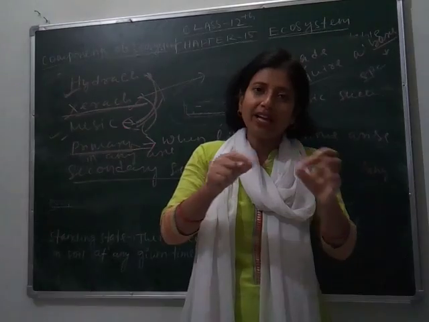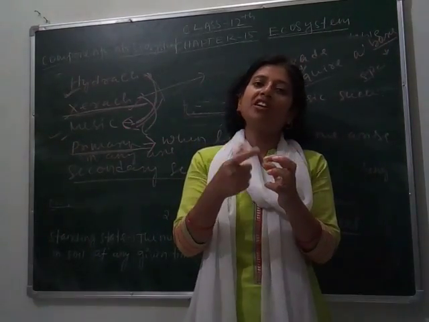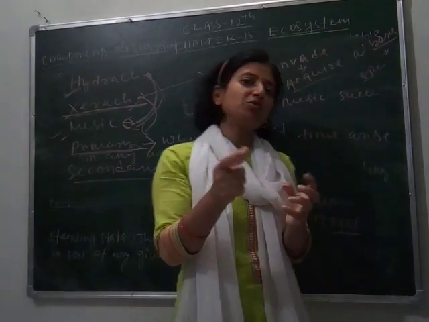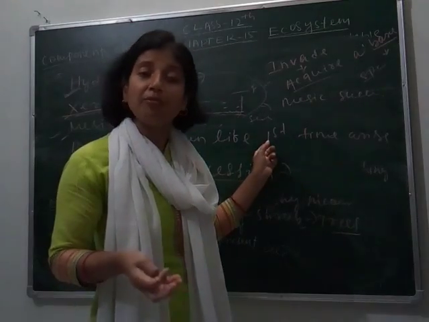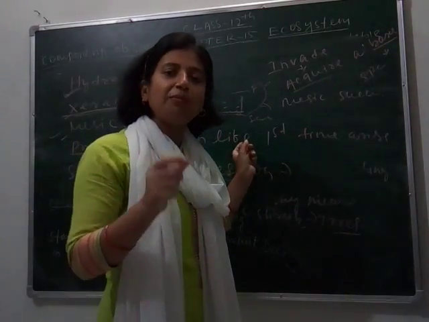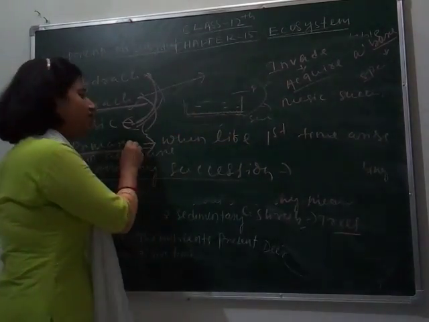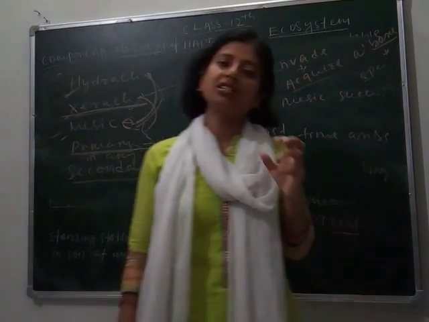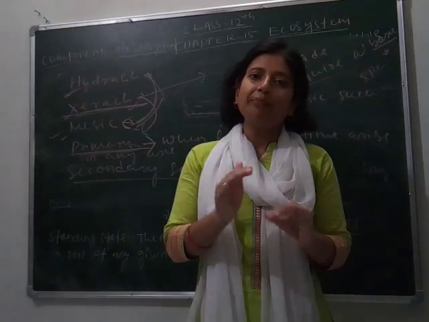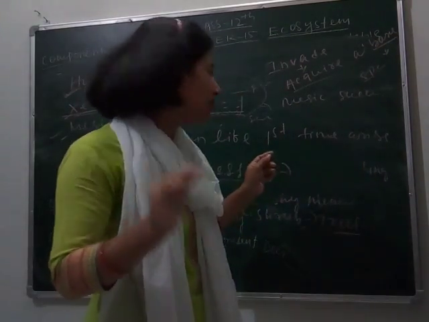Lichens crack the rock, and they help in the formation of other higher plants like bryophytes, pteridophytes, gymnosperms and angiosperms, and at last they form a forest. So here the succession of forest occurs from rocks. So we can say it is primary succession, and remember, primary succession we can define as when life was not there before and life forms there for the first time. So this is primary succession and it takes a long time period.